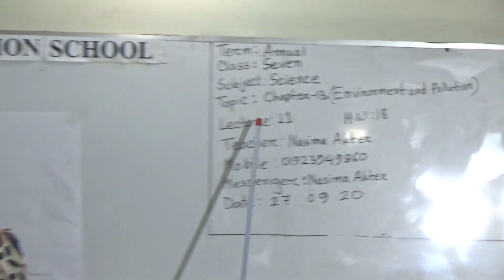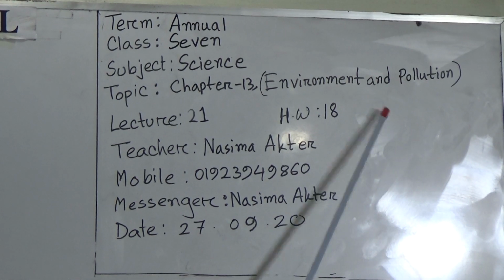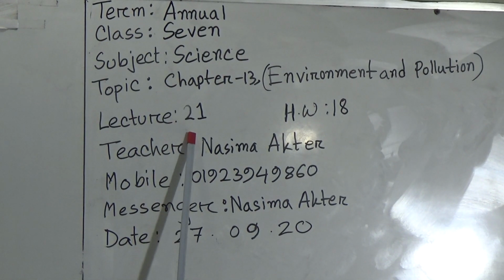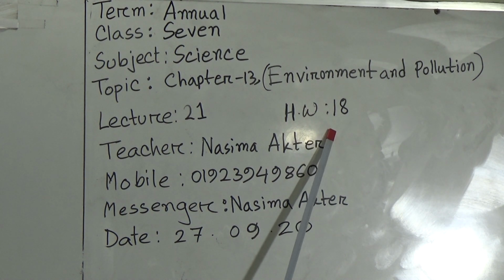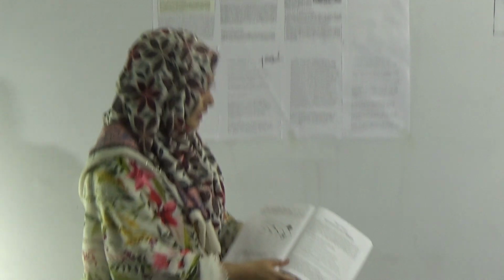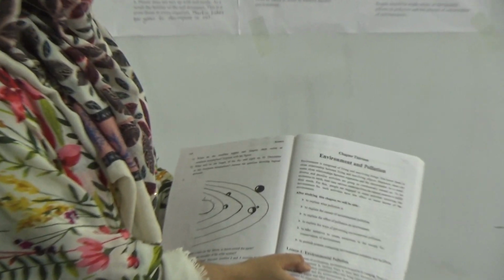Our today's topic is chapter 13. The name of our chapter is environment and pollution, and this is lecture number 21, and I will give you SW. Our SW number will be 18 number SW. And in your science book, this chapter is here, page number 149 page.